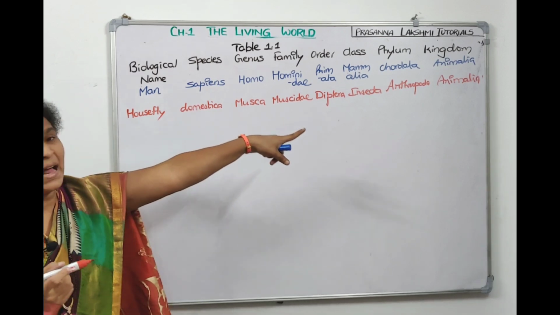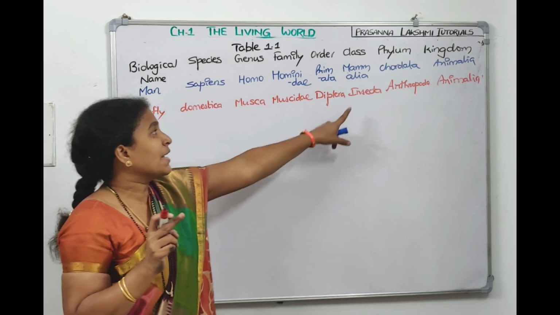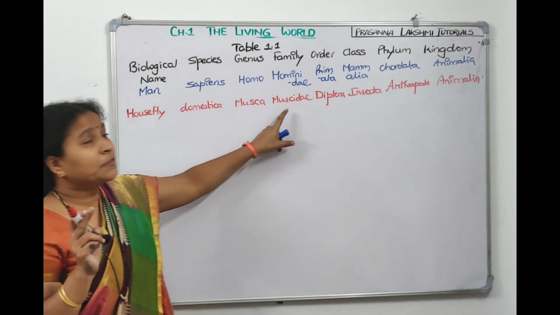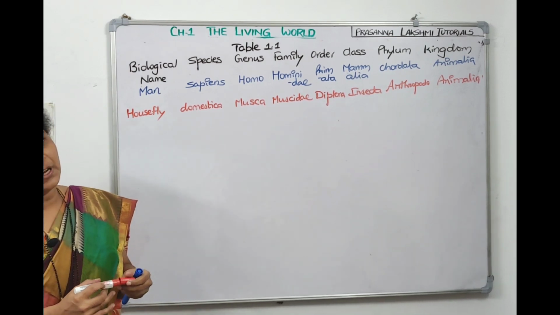They belong to kingdom Animalia. They come under a phylum called Arthropoda. They belong to a class called Insecta. Housefly belongs to an order called Diptera. It belongs to a family called Muscidae. Its name is Musca domestica. This also you need to remember.